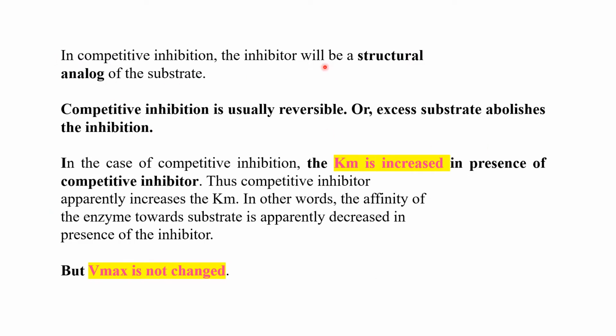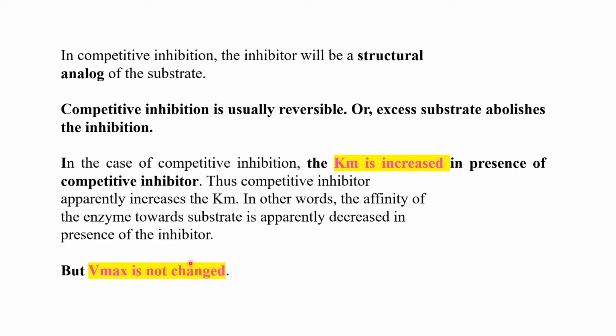In competitive inhibition, the inhibitor will be a structural analog of the substrate. Competitive inhibition is usually reversible, or excess substrate abolishes the inhibition. If we increase the substrate, this type of inhibition can be reversed. In competitive inhibition, Km is increased in the presence of a competitive inhibitor. It means that to achieve the half maximum velocity, more substrate is required because the inhibitor is there, and therefore Km is increased.